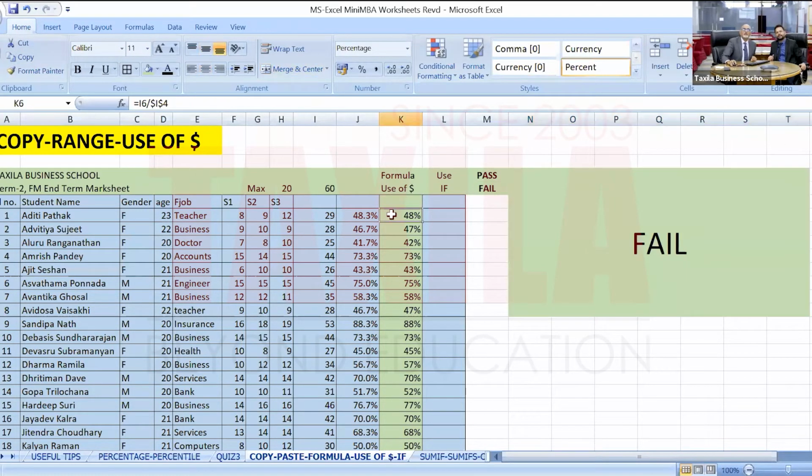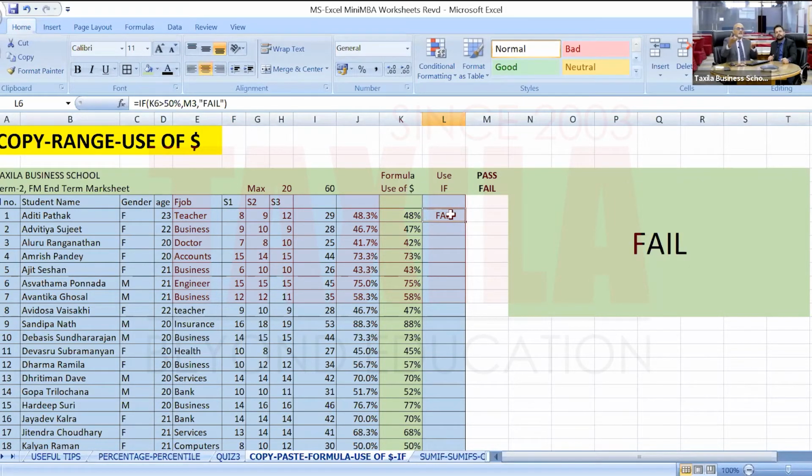And I will go there and paste this in that cell, in the column L. I use this in column L and I have placed this. So it has become fail. I want it in the center, so I will go and use the ribbon format center. So it is coming in the center.